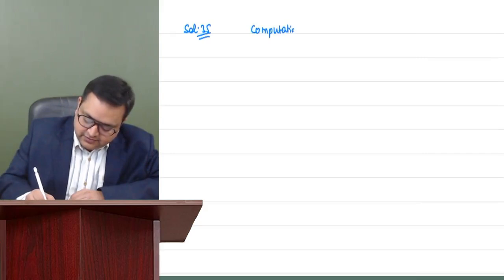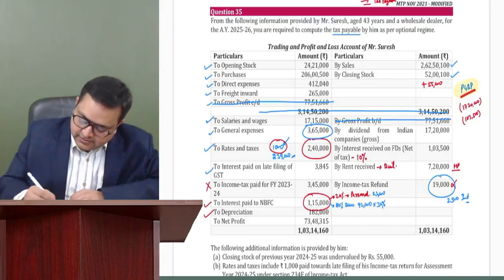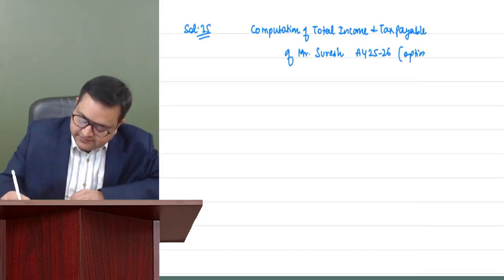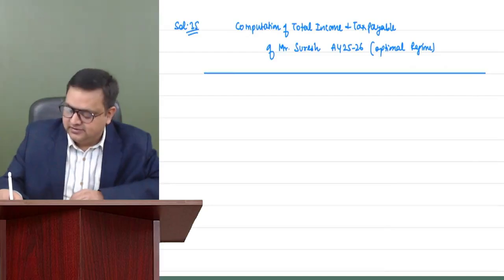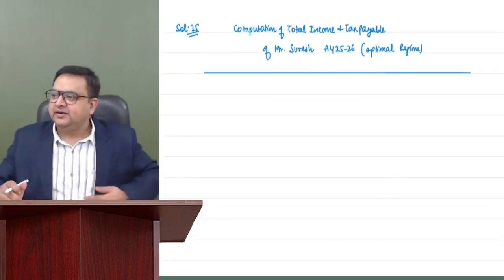Computation of total income and tax payable of Mr. Suresh, assessment year 25-26, and he is following the optional regime. I'll tell you what the answer would have been if he were following the default regime. Everybody please be with me.